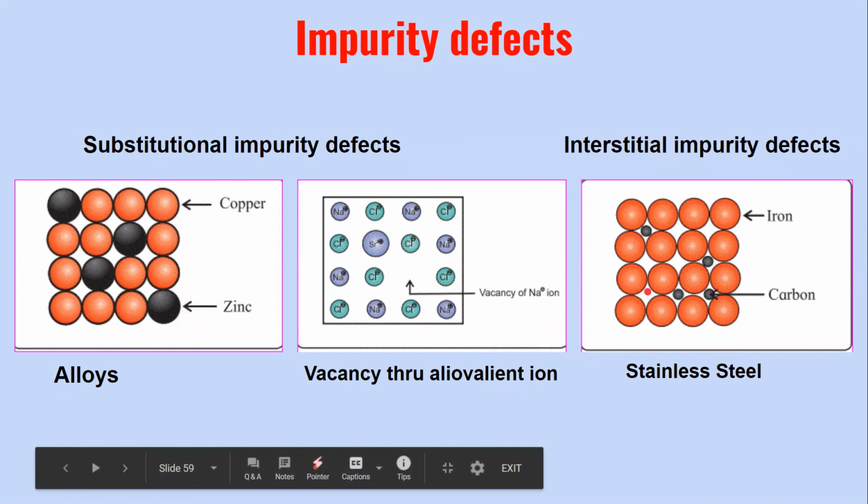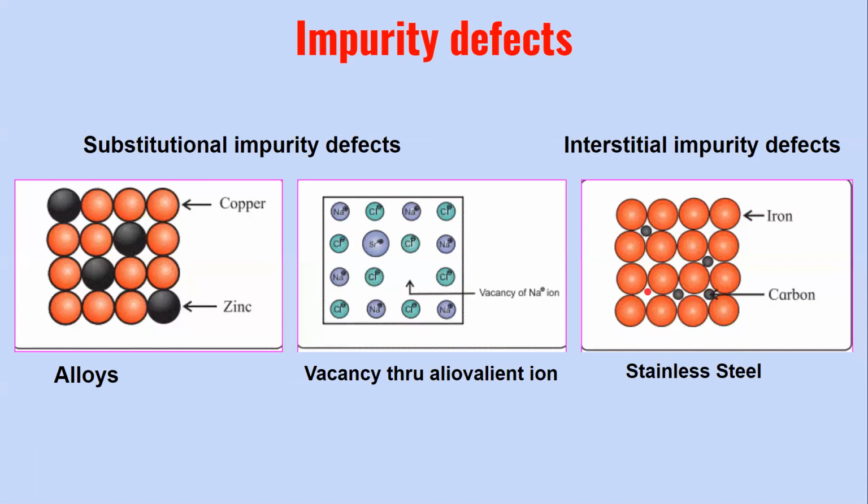Now coming to the second type, the interstitial impurity defect. Interstitial, as you've already understood, means the impurity atoms will occupy the interstitial spaces, or the in-between empty spaces or the void spaces in the crystal structure. So here you can see the formation of stainless steel, where carbon atoms have been introduced as an impurity into the metal. Unlike the substitutional impurity defect, where the zinc replaces the copper atoms here,